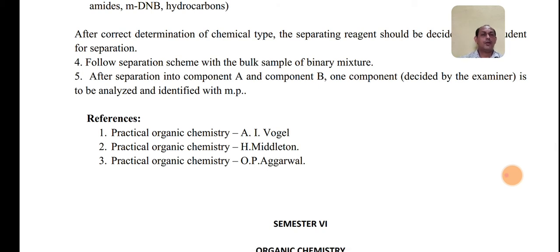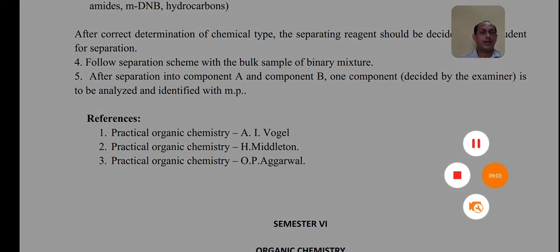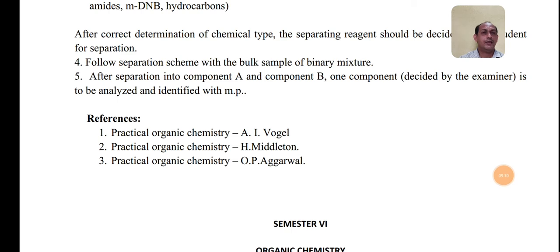So overall you can see the organic chemistry paper will be for 150 marks, 100 for theory and 50 for practical course. Presently I am just discussing the 5th semester course only. So once you go through the syllabus, you will start one by one each and every topic as per your applicability. So this is the syllabus. Go through it, download it from the university website. You can keep it with you for reference.